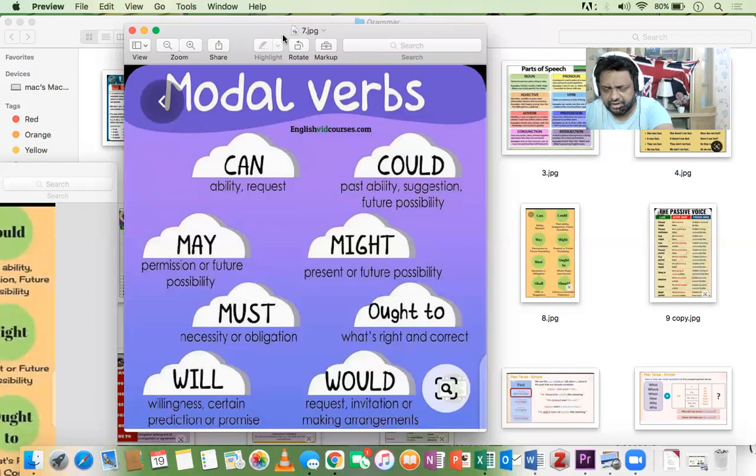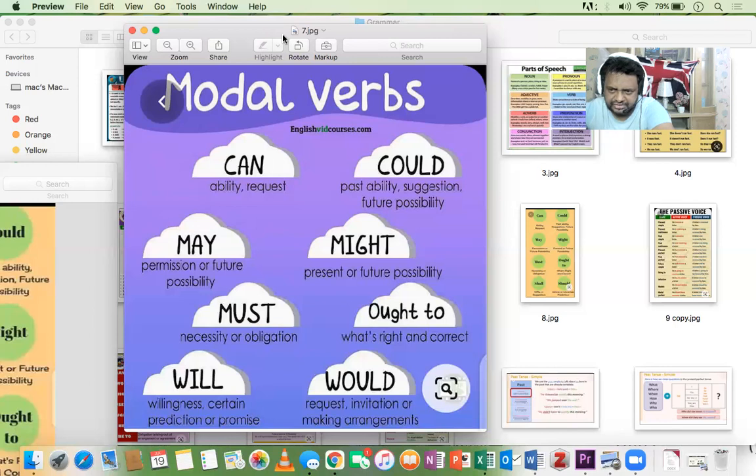So basically will is willingness, certain prediction or promise. So willingness is what? You are willing to do something. I will go for the job interview tomorrow. I will go to the birthday party. I will visit India. I will talk to him. So willingness. I will go for shopping means you are willing to do something.